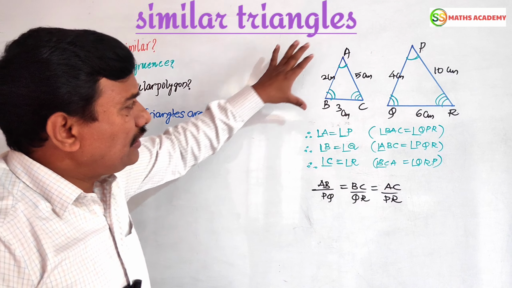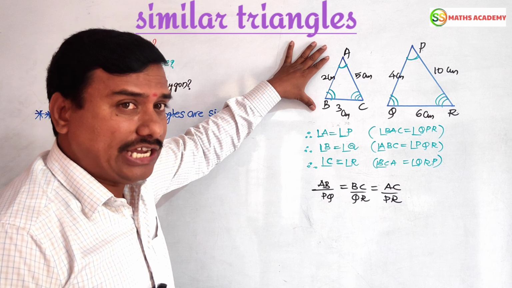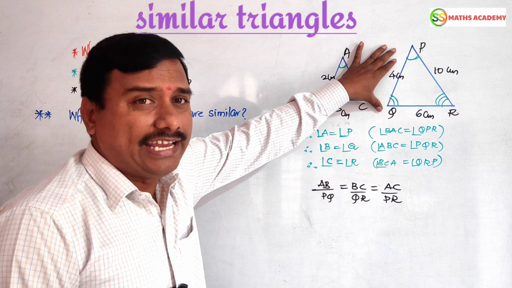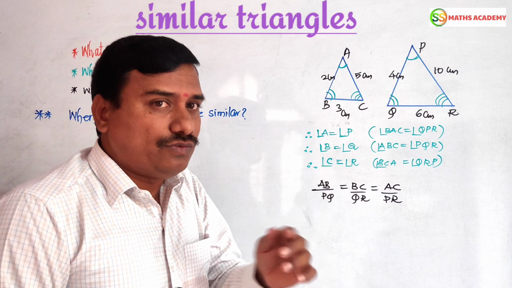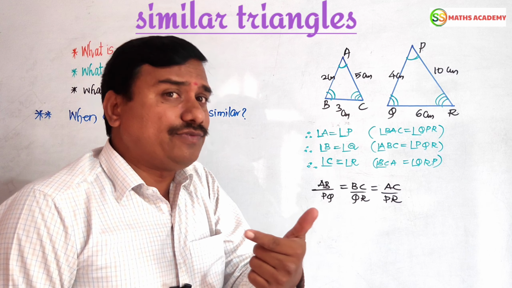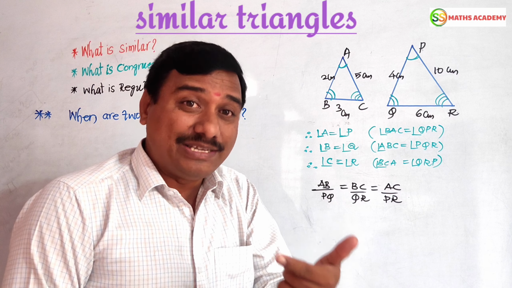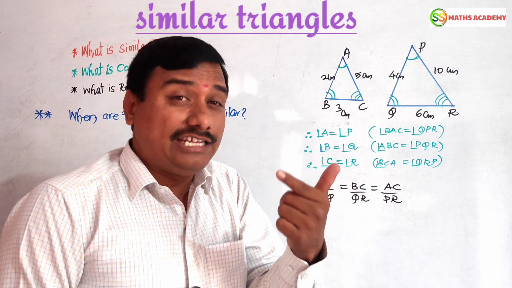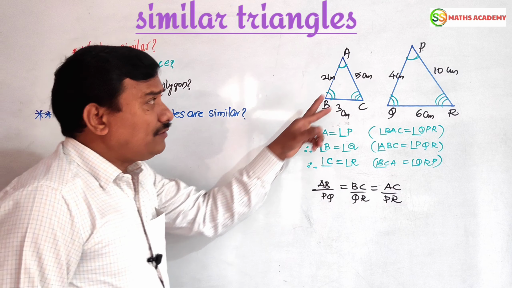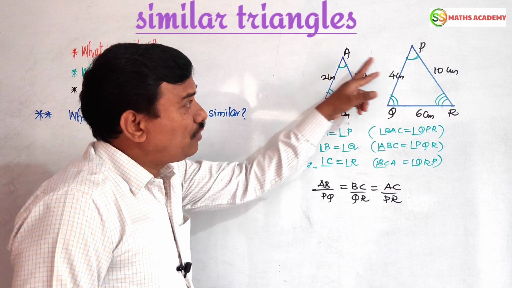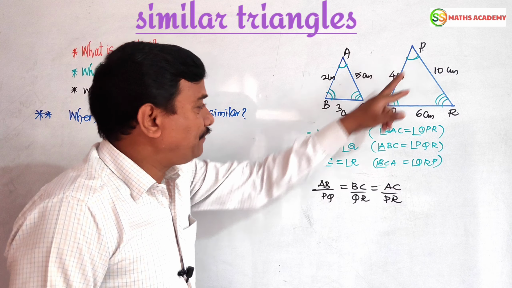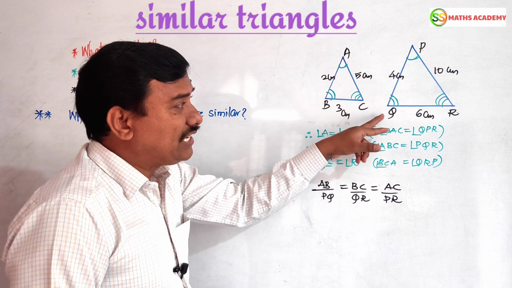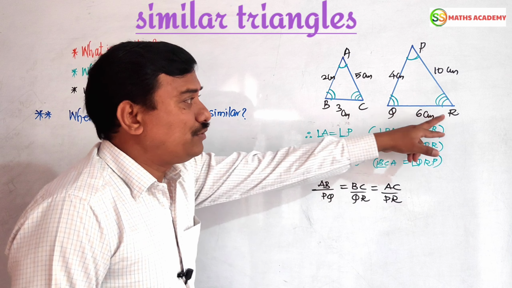Let us see. Triangle ABC has 3 sides, 3 angles. Triangle PQR also has 3 different sides, 3 angles. What is the condition just now? Recall it. When two triangles are said to be similar, the corresponding angles must be equal. See friends, the first angle here is A, and here the first angle is P. The second angle of the first triangle is B, and the second angle of the second triangle is Q. Now C equals R.